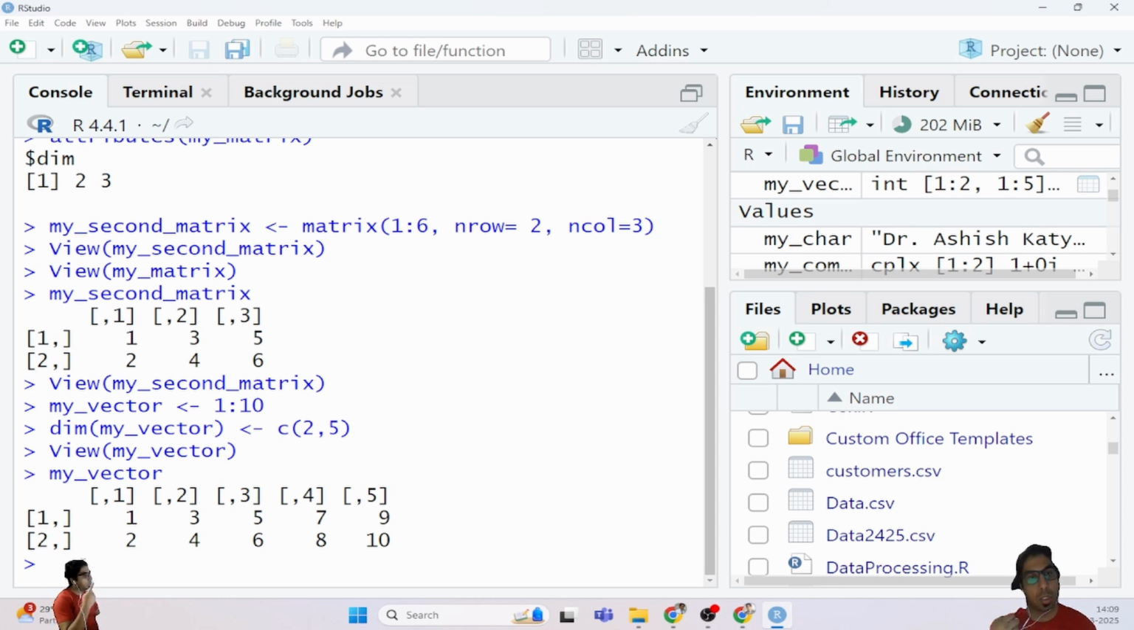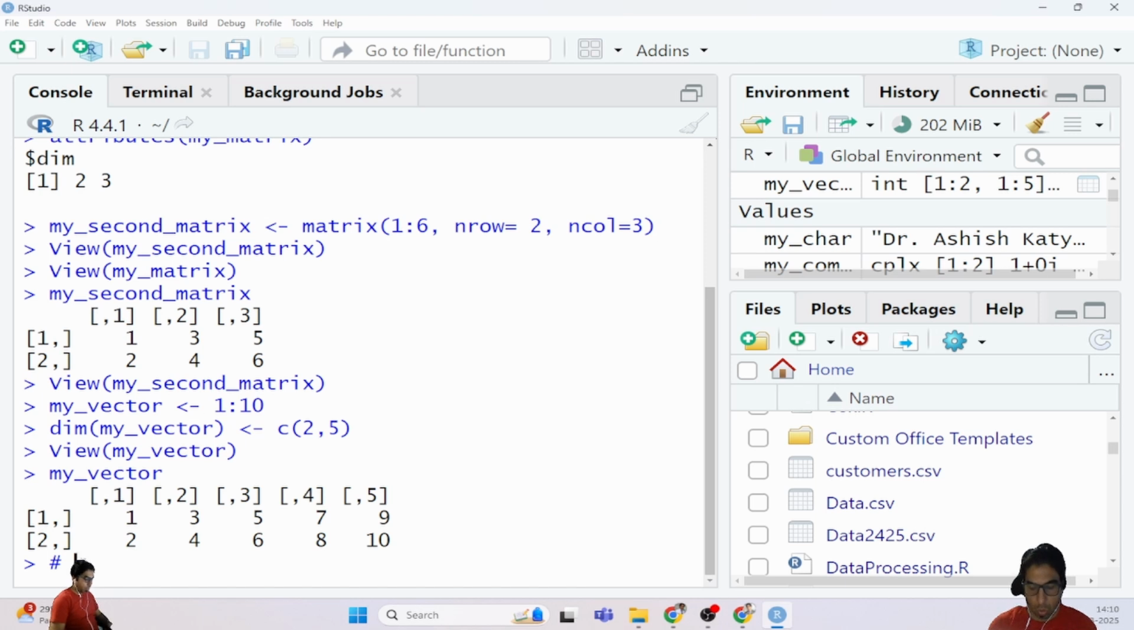First was by using a keyword that is known as matrix, second is by the use of vectors, and third is by the use of column binding and row binding method, in which we are using the rbind keyword for row binding and cbind for column binding functions. I will summarize it at the end. Before that, I'm just showing you how we can use the rbind and cbind methods.